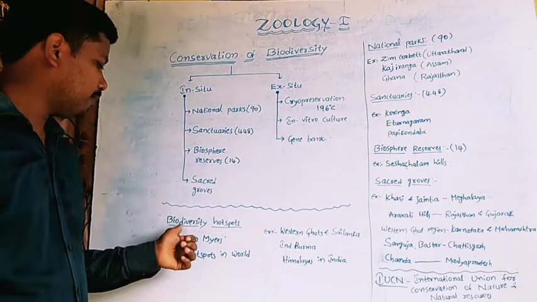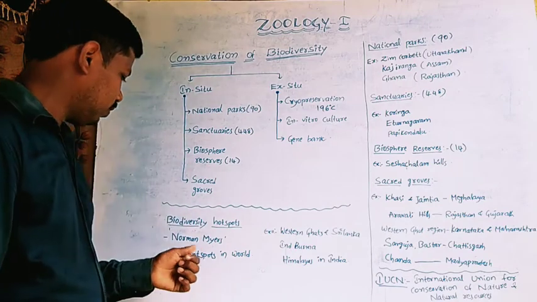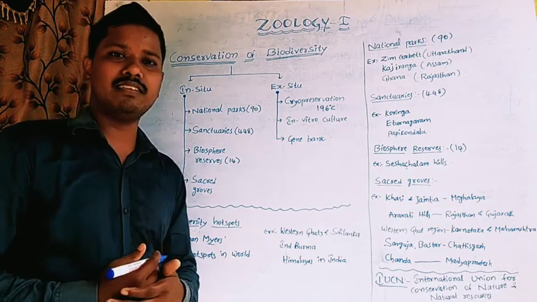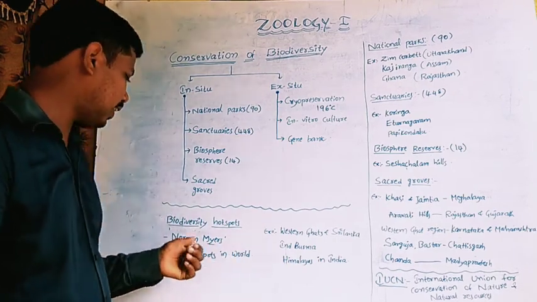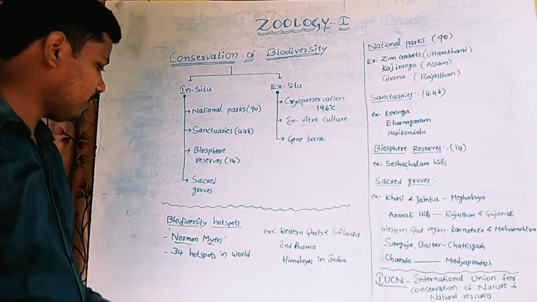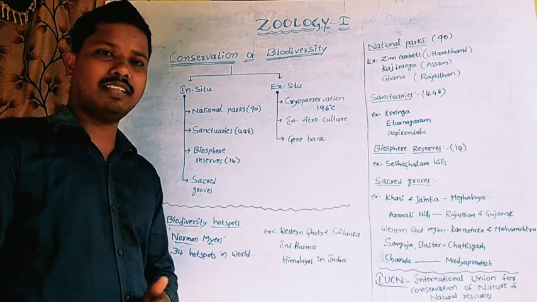Norman Myers was an ecologist who proposed the world biodiversity hotspots. There are 34 hotspots in the world.